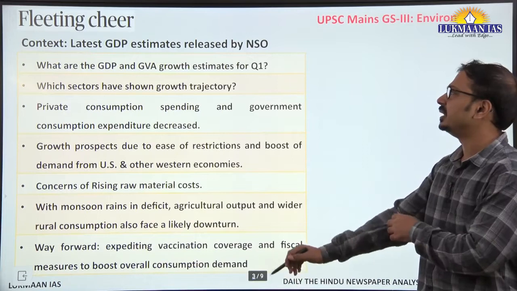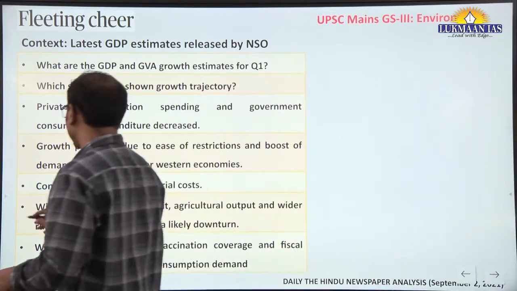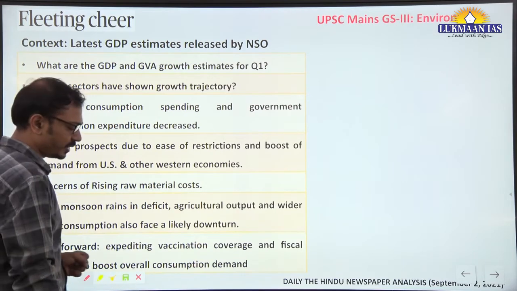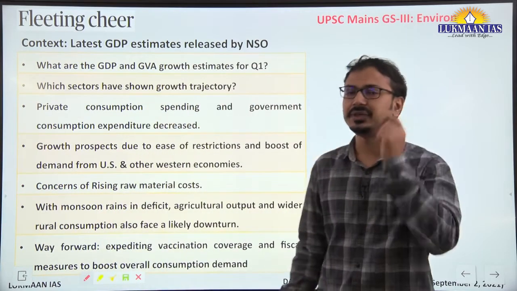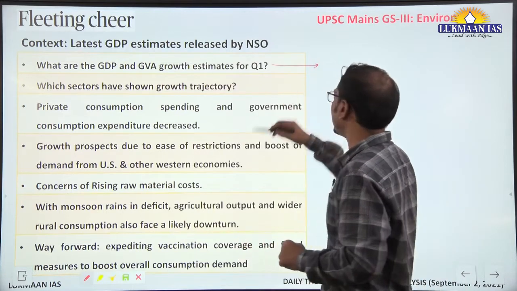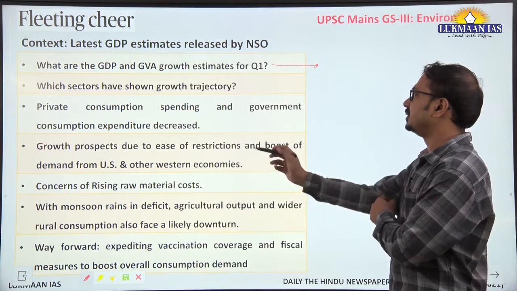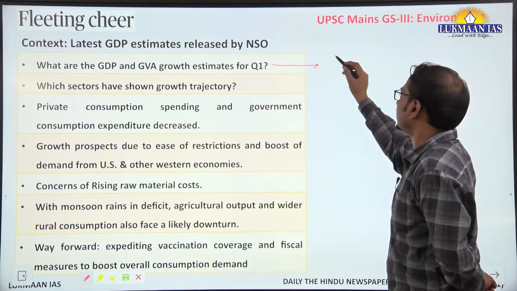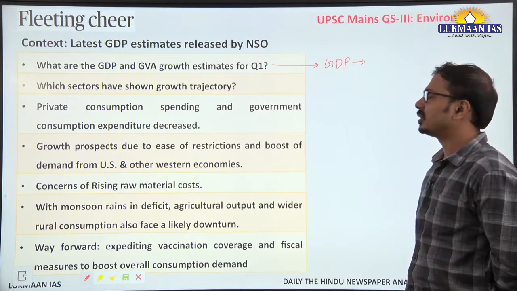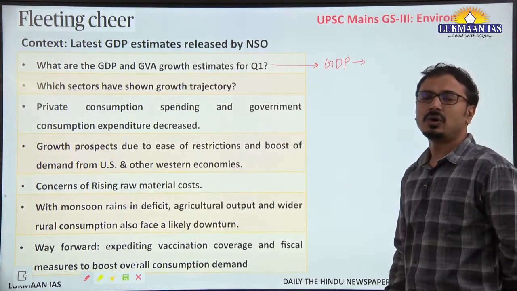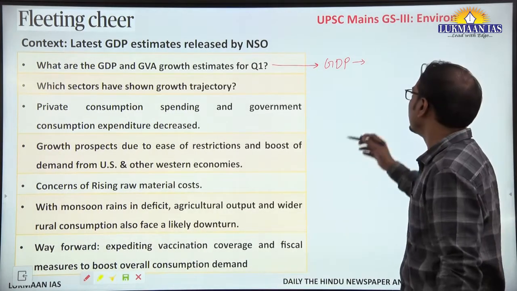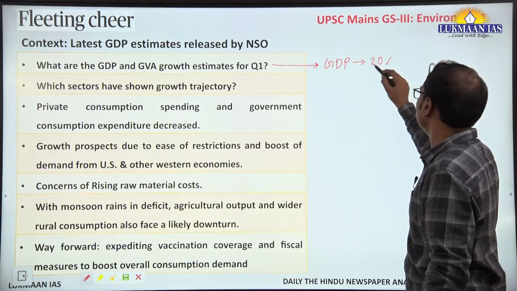First article, Fleeting Cheer. This article is talking about the recent release of first quarter data of the current financial year regarding GDP and GVA, gross value added estimates. First of all we will look at these facts: the GDP and GVA growth estimates by the National Statistical Office. It is talking about GDP estimates on a quarter basis, compared with the same quarter of the previous financial year. Around 20% growth